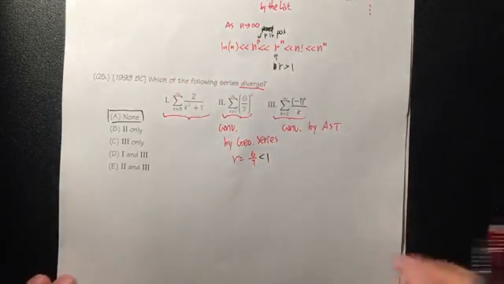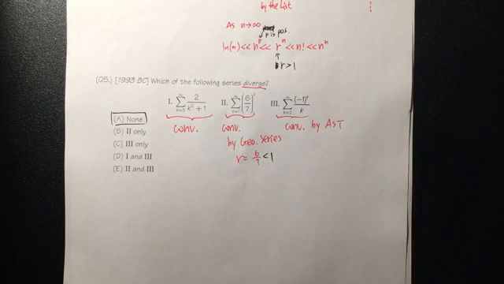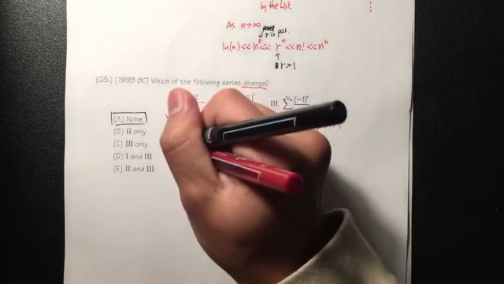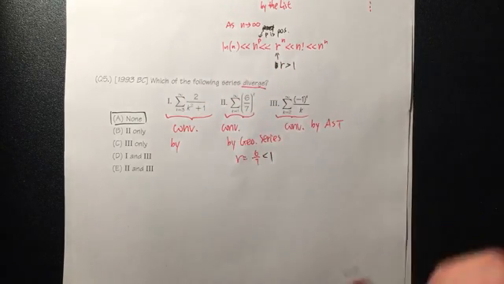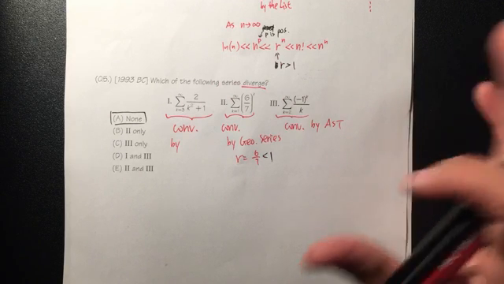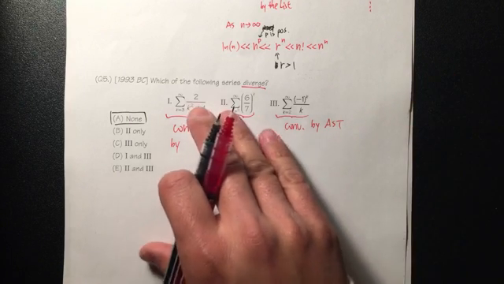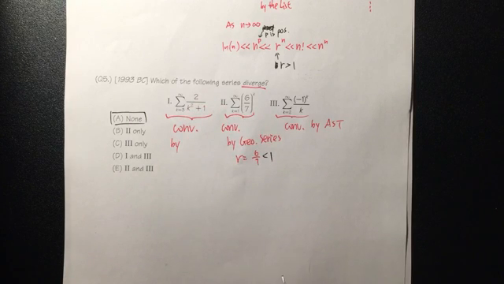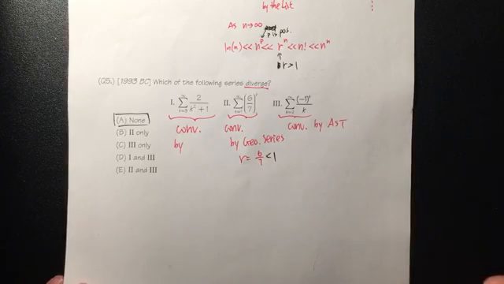How about the first one? How come this right here converges? Technically, you cannot use the ratio test, because if you do the ratio test, you end up with 1, so that's inconclusive. Comparison test, that is correct, and depending on your teacher, some may have gone over the direct comparison test, or some people call that the ordinary comparison test. So you do an inequality check, and that's okay. Or you can also do the limit comparison test.